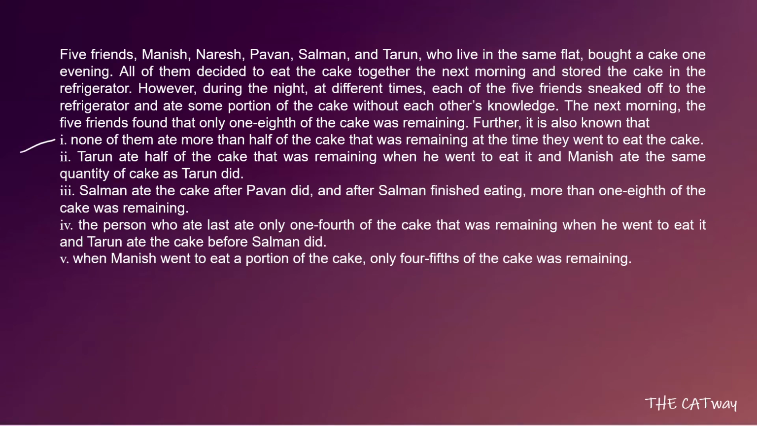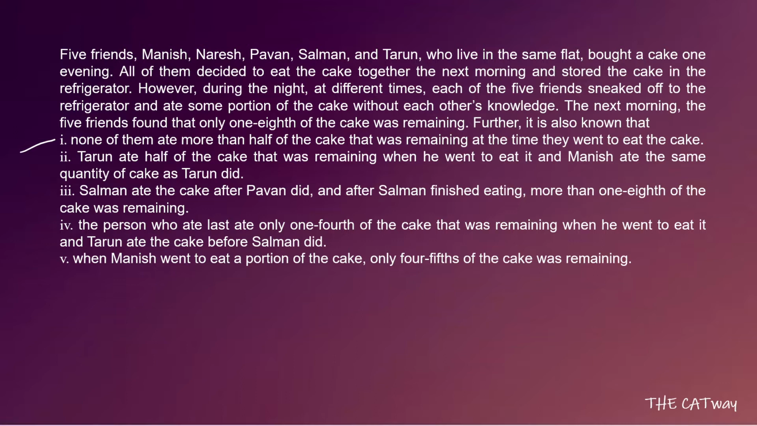The first statement says that none of them ate more than half of the cake that was remaining at the time they went to eat the cake. Now from this statement we cannot deduce anything because it's a general statement and it's just a piece of information given to us that no one will eat more than 50% of the remaining cake. We cannot deduce anything from this as of now. Let's move to the second point.